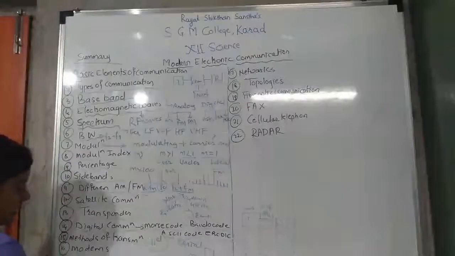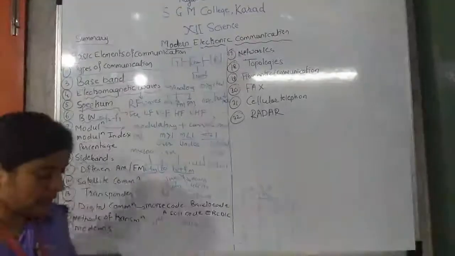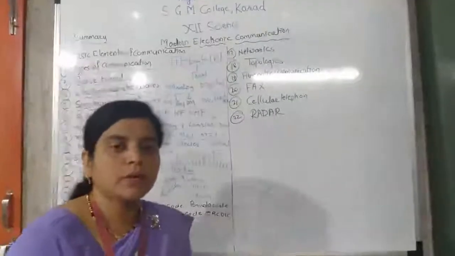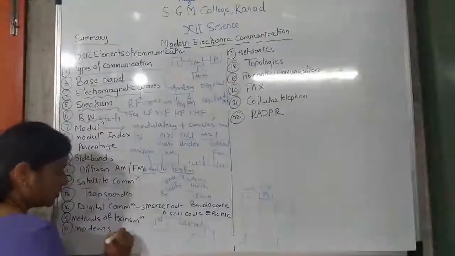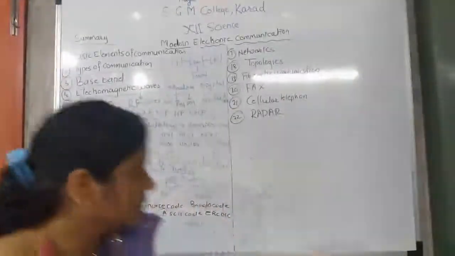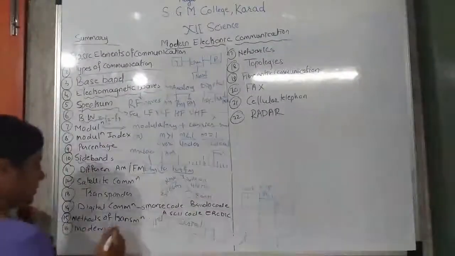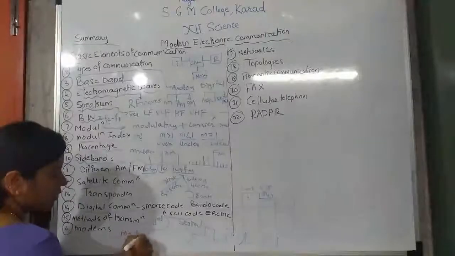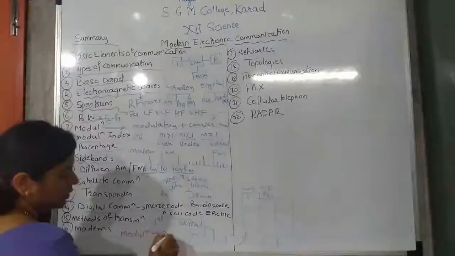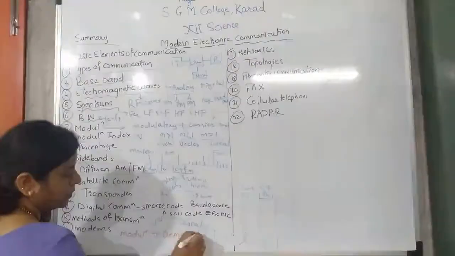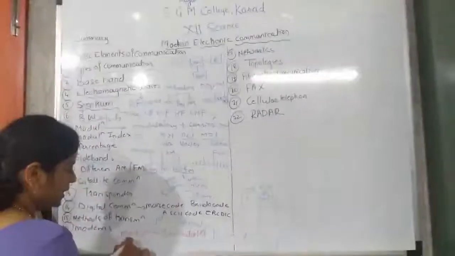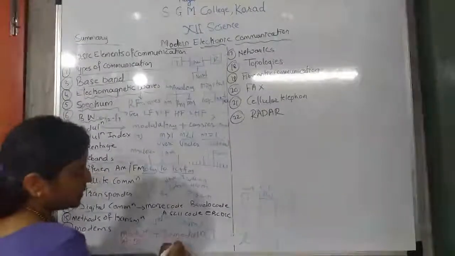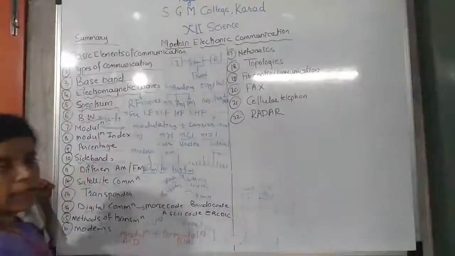Next is what we have seen in the modem. Modulation and demodulation. It contains both. In the modem, what have we seen? Modulation and demodulation. In modulation, what happens? Analog signal is converted into digital signal, A to D converter. And in demodulation, digital signal is converted into analog signal.